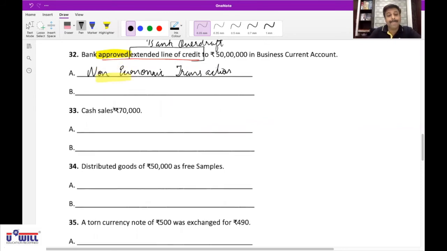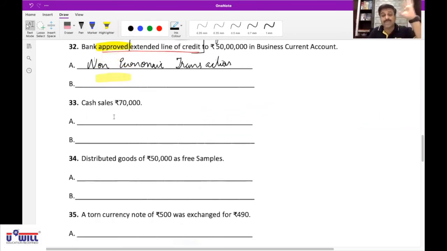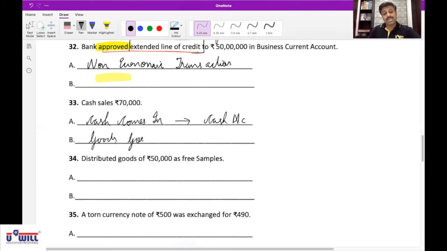Kasturi? Cash sales, rupees 70,000. Cash sales means sold goods for cash. Cash comes in. I want the answer in the order only, in the order which we discussed. What comes in? Cash comes in, affects the cash account. Second effect? Goods go out. What goes out? Goods go out, affects the sales account. Is everyone clear with this?